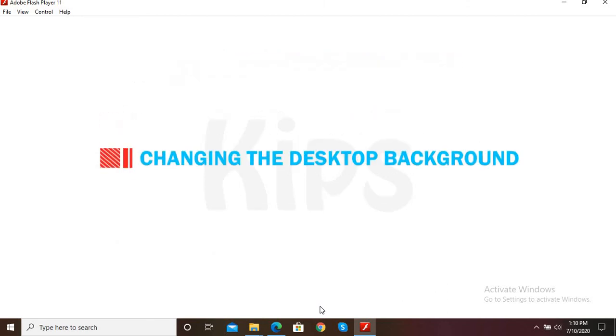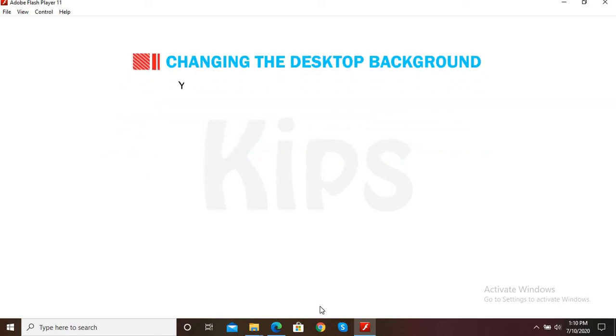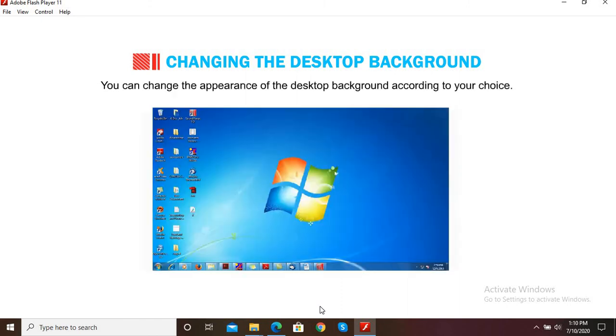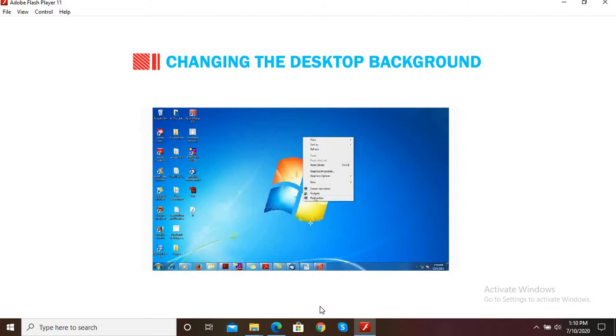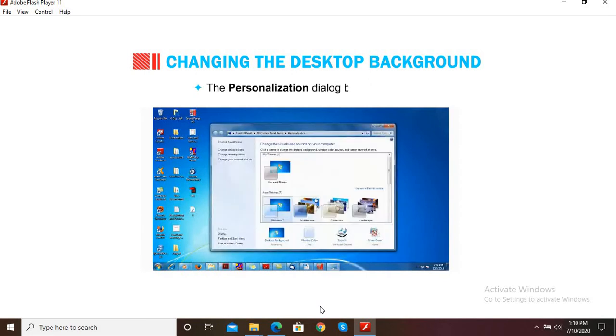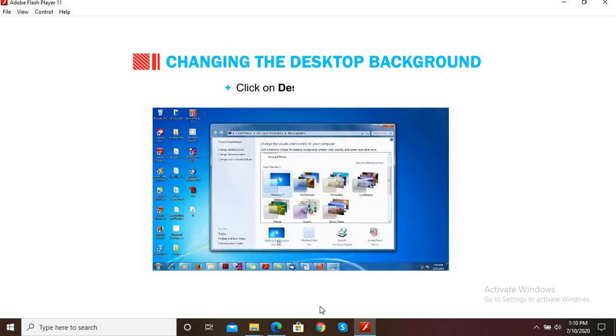Let us now learn how to change the desktop background. You enjoy working with Windows as it is user-friendly. You can change the appearance of the desktop background according to your choice. Right-click anywhere on the desktop. You will find the list of options. This is called Shortcut menu. Select the Personalize option. The Personalization dialog box will appear. Click on Desktop Background. A new window with multiple images will appear.